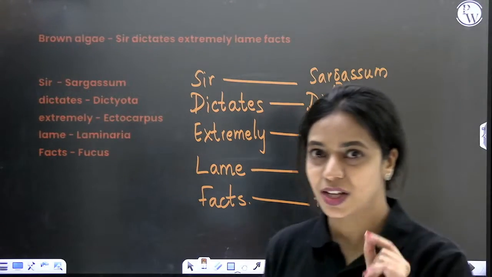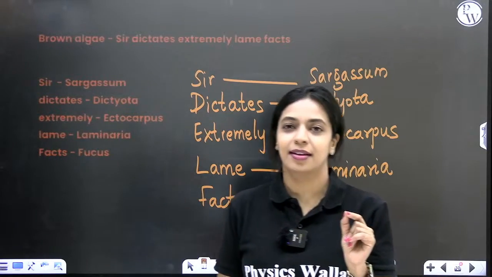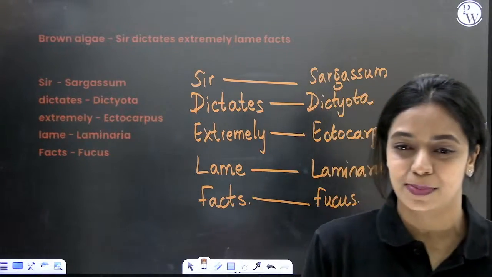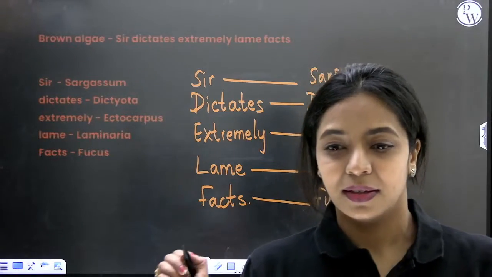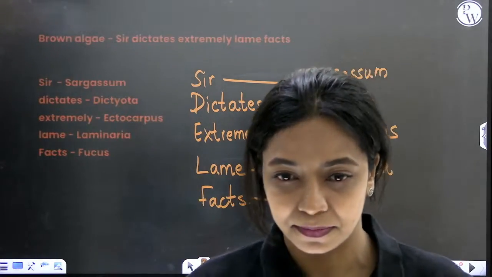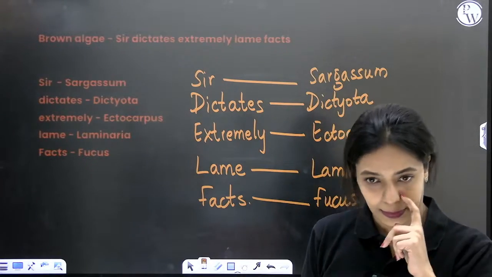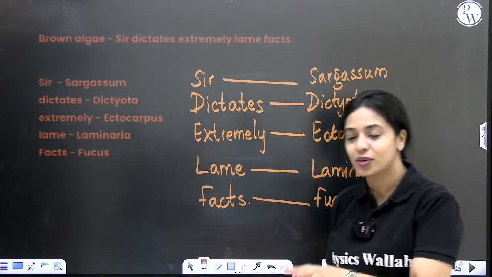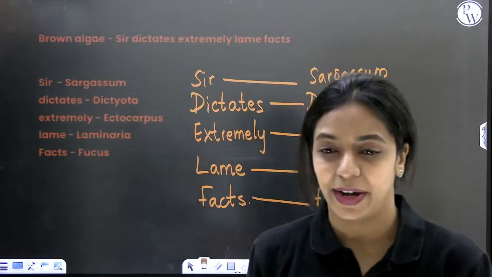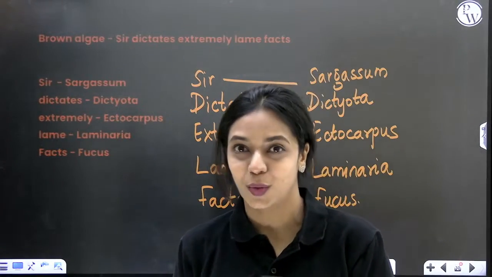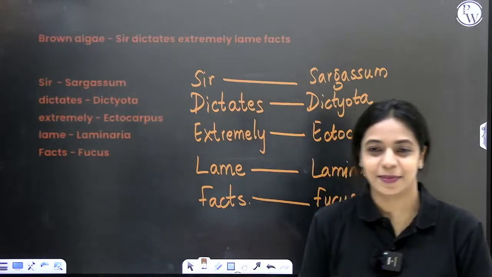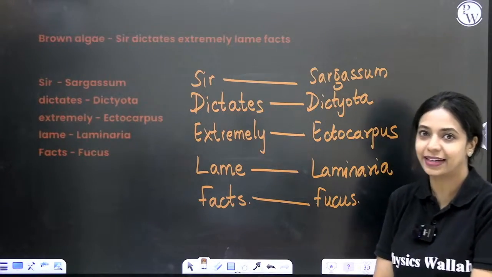What is the image that you should associate with brown algae? There is a professor who wears brown tie, brown shirt, brown belt, brown pants, brown shoes, brown hat. If you have that image in your head, you can remember this very easily. Always try to associate things you study with images. That way your brain will remember better. Yes, a brown guy, basically. Is it clear right now?